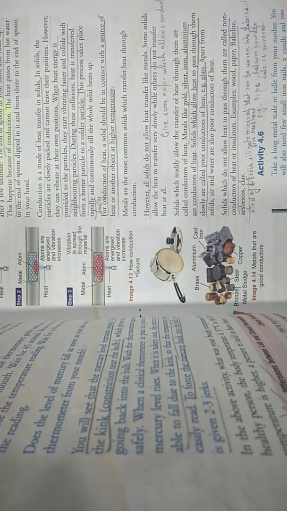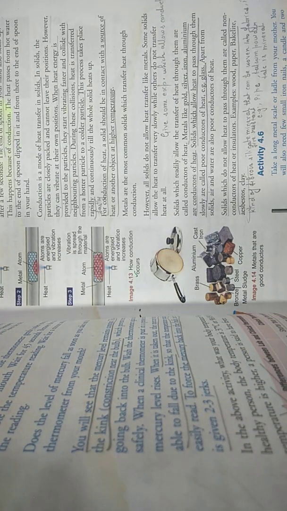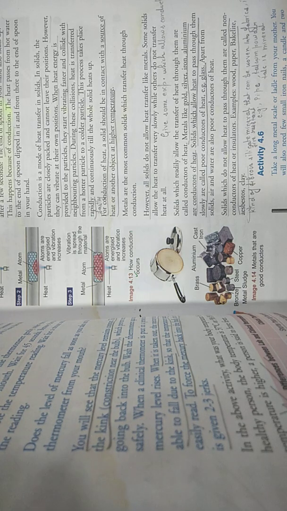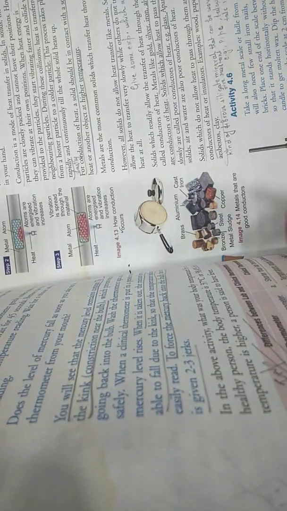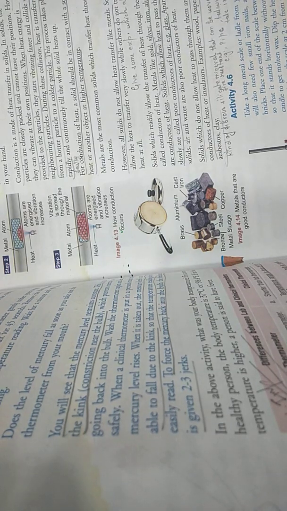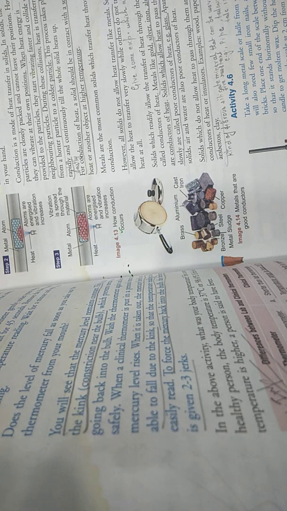If we are talking about solids, it is not true that in all solids the heat gets transferred so easily. The solids in which heat transfers easily are gold, silver, iron, aluminium, because all these are conductors of heat. But there are some more solids which are poor conductors of heat, for example glass. The heat will not transfer easily through glass. Some solids are non-conductors, not at all conducting. They are also called insulators.